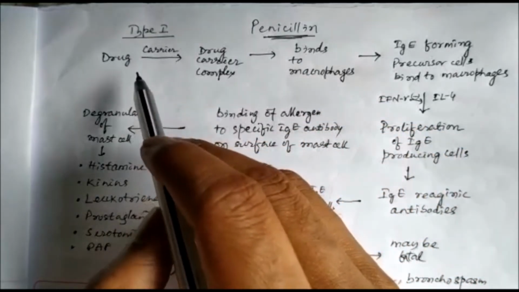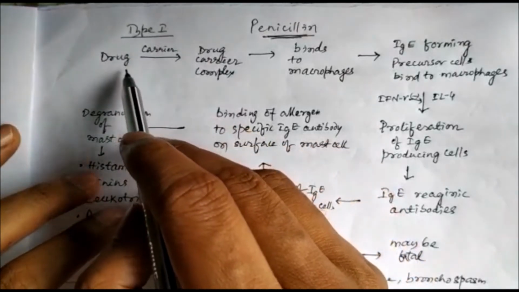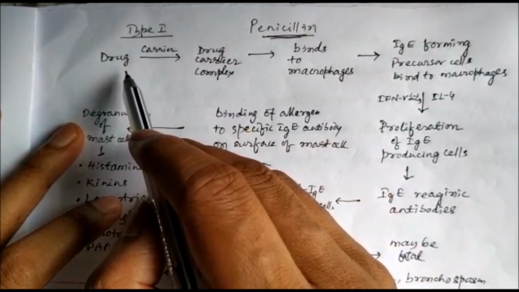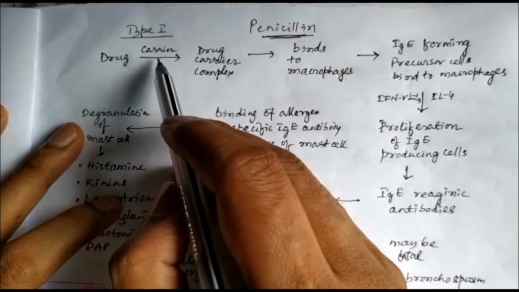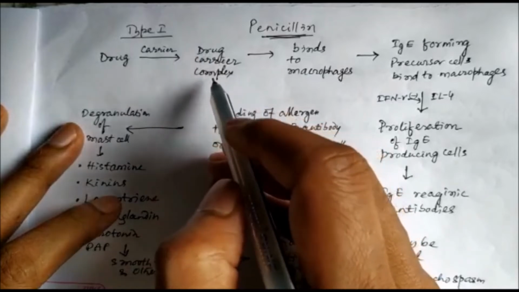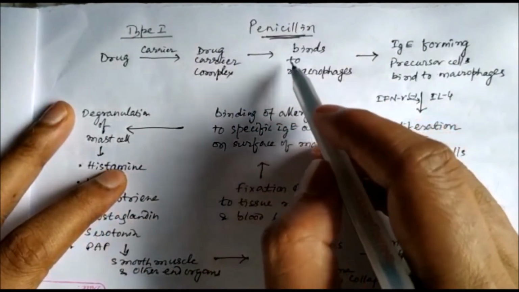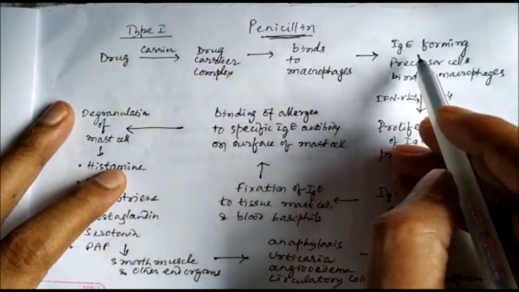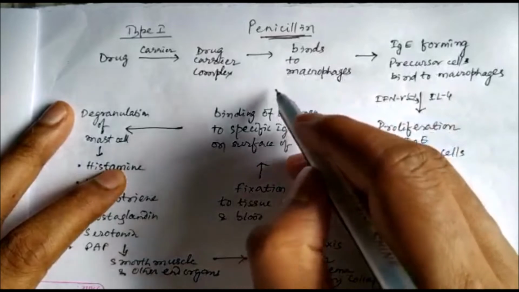Now how does this type 1 reaction occur? The allergen, here the drug, suppose penicillin, forms a drug carrier complex with a carrier and binds to the macrophages. Then the immunoglobulin E forming precursor cells also bind to the macrophages.